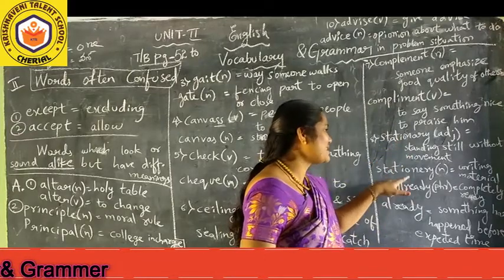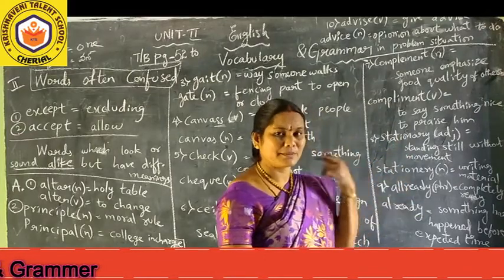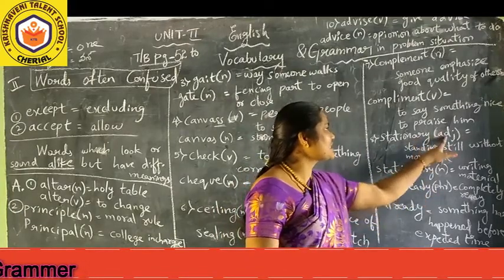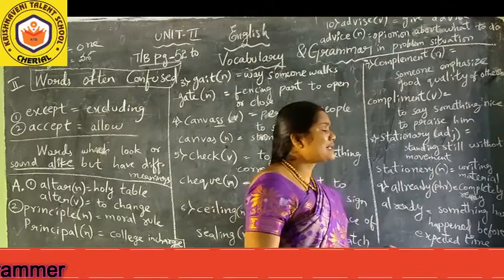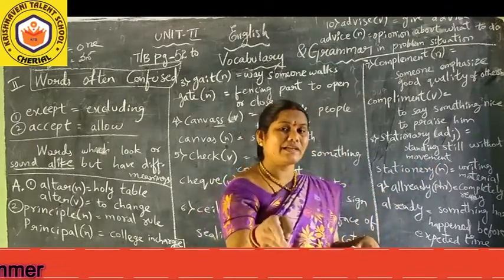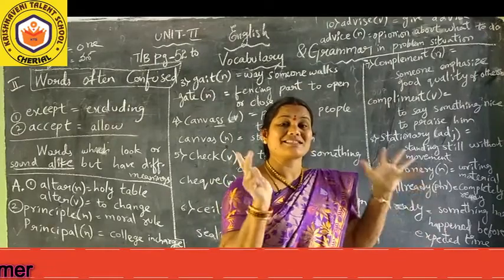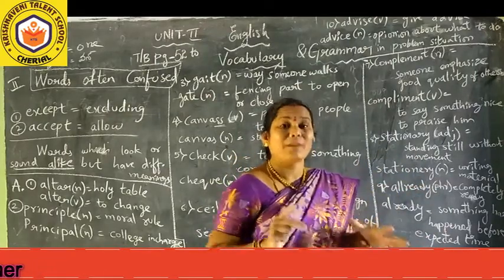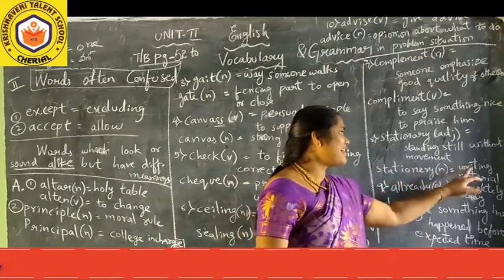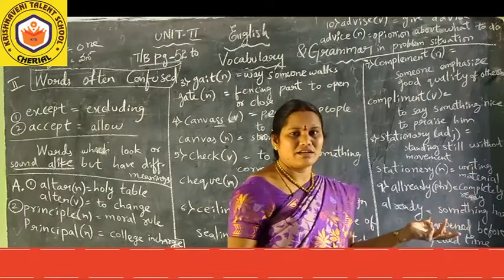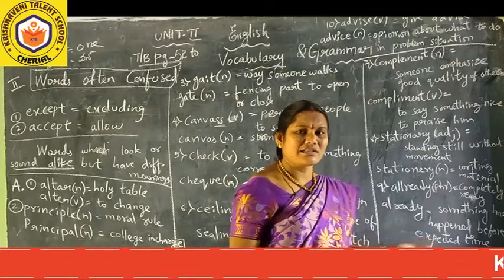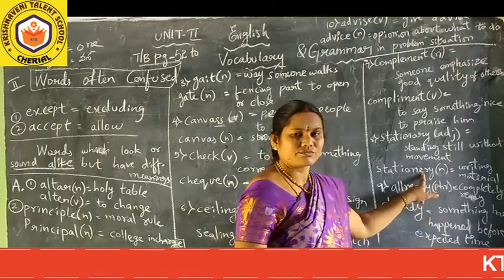And the eighth one is stationary, same sound, same spelling except one letter change. Here this is stationary, an adjective, and this is the noun form. What is the adjective meaning? Standing still without any movement. When you say statue, what will happen? You will stand like a statue. That is stationary, constant, without any movement. This stationery is nothing but writing material. You will go to many stationery shops to purchase pens, papers, books and all these things. That is stationery we have to say.